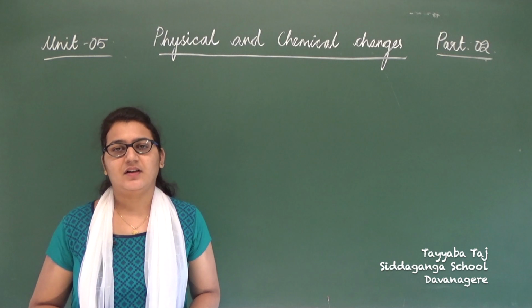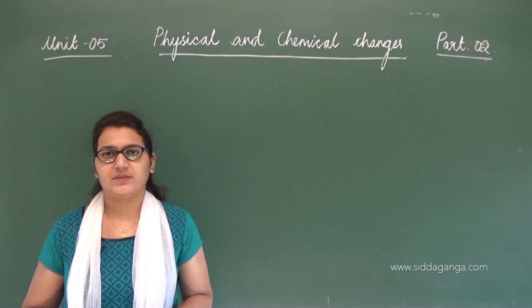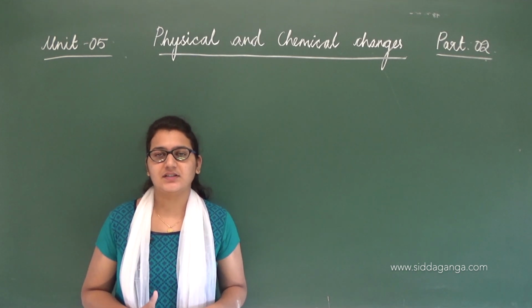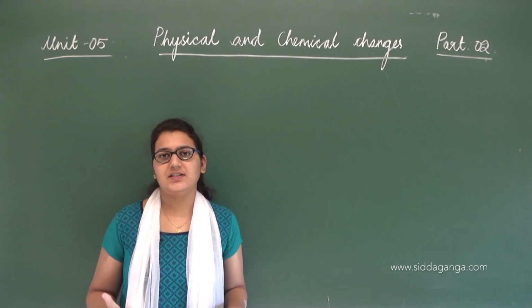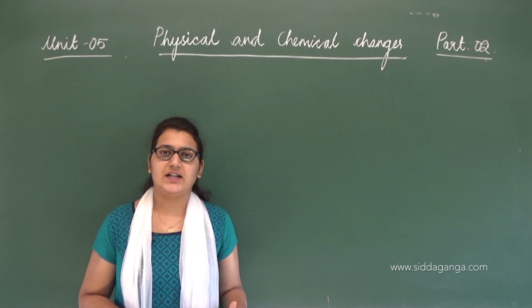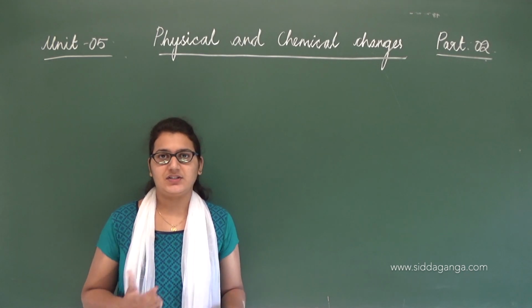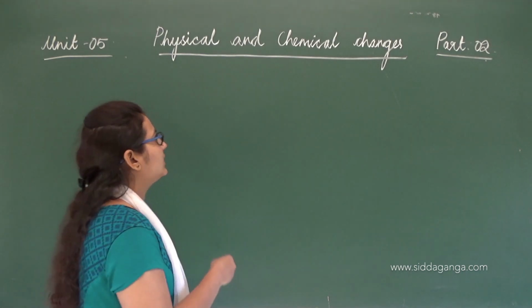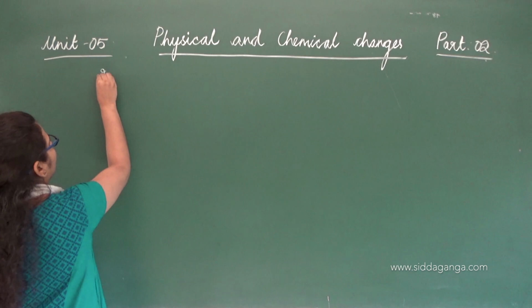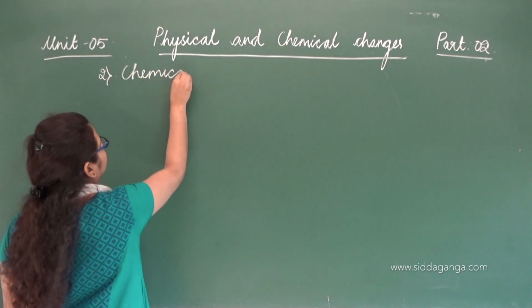Hello students, we have been discussing the chapter physical and chemical changes. In the last class we discussed what exactly change is, and there are majorly two types of changes, physical and chemical, and we briefly discussed the physical changes. In today's class, let us see more about the second type of change, that is chemical change.